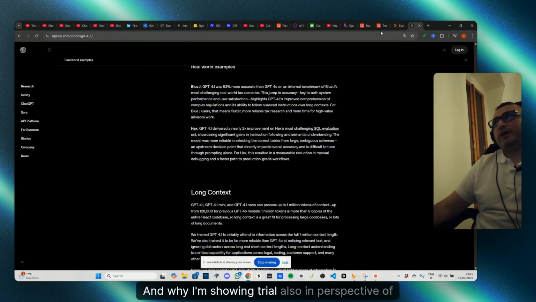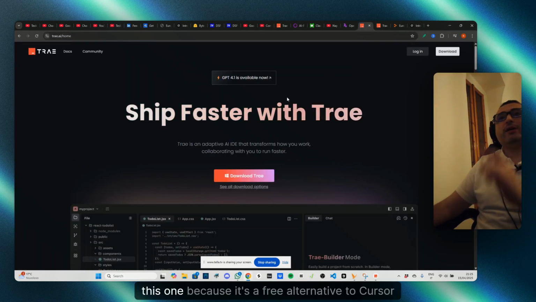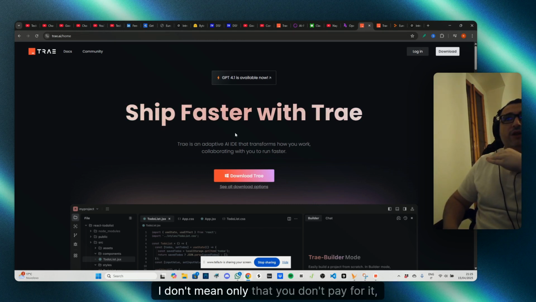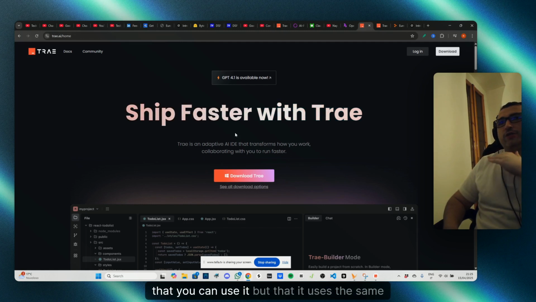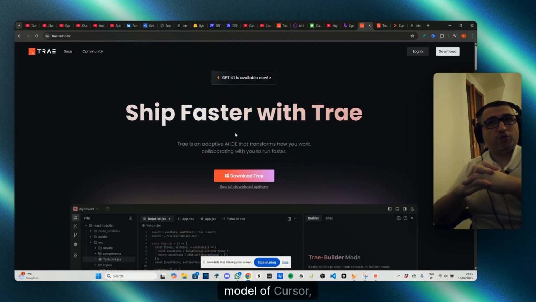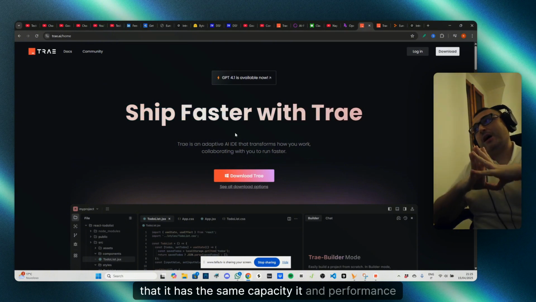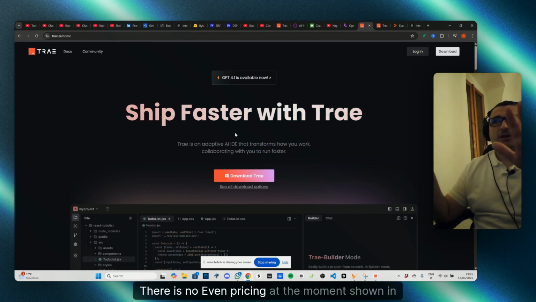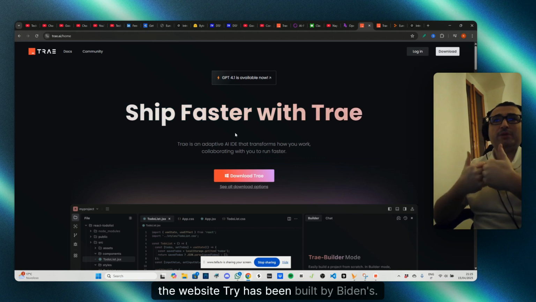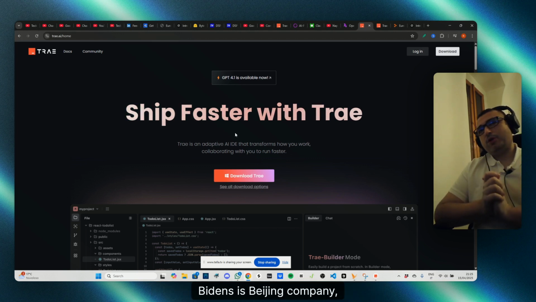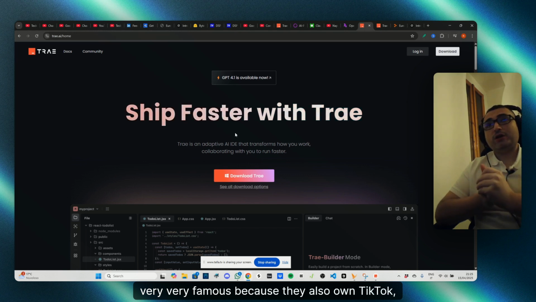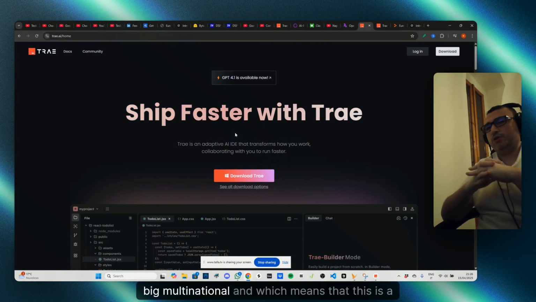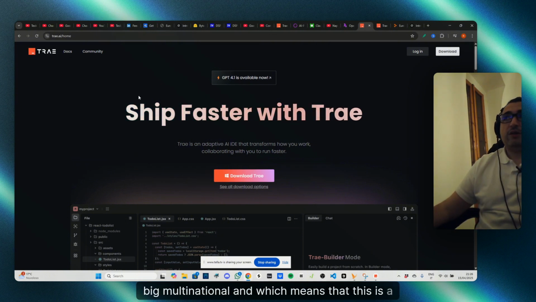And why I'm showing Trae also in perspective of this? One, because it's a free alternative to Cursor. By free, I don't mean only that you don't pay for it, you can use it, but that it uses the same model as Cursor, has the same capacity and performance as Cursor, but totally for free. There is not even pricing shown at the moment on the website. Trae has been built by ByteDance. ByteDance is a Beijing company, very famous because they also own TikTok, CapCut, and Pico. So basically, it's a big multinational, which means that this is a very robust solution.